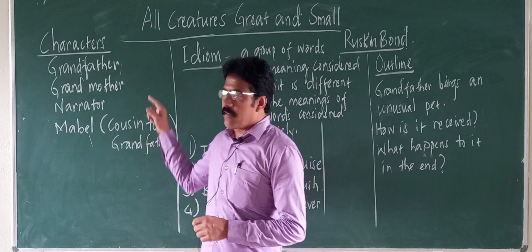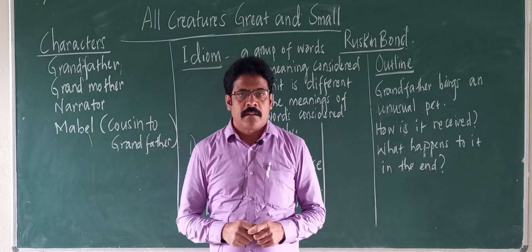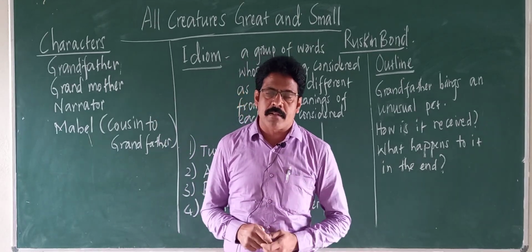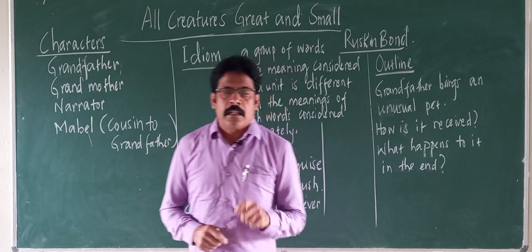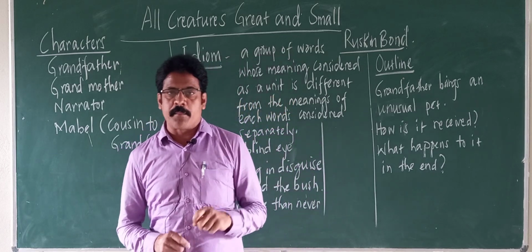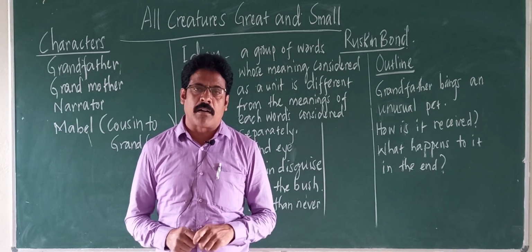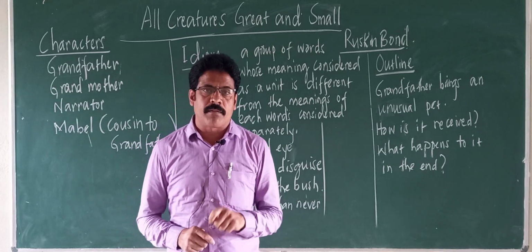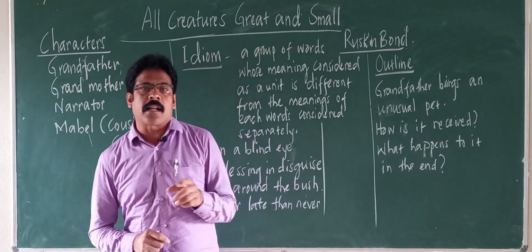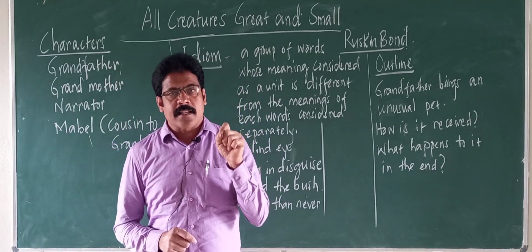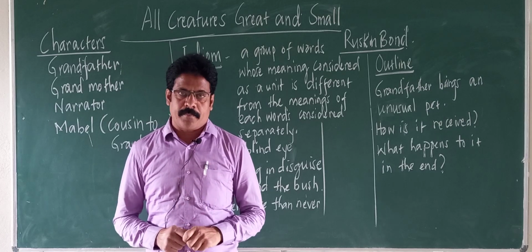The second character is grandmother, and the next character is the narrator. He is a small boy. He is the writer himself, that is Ruskin. Ruskin himself is the narrator, and the story is narrated from Ruskin's viewpoint.